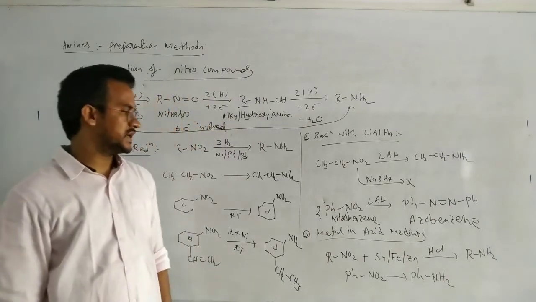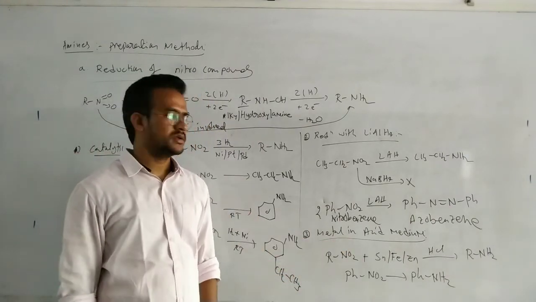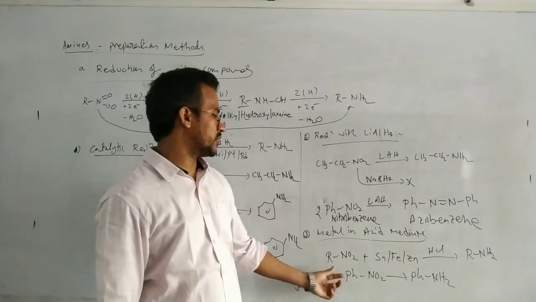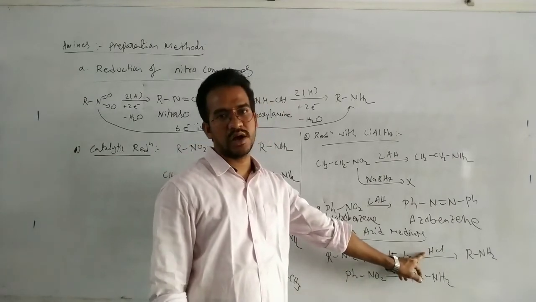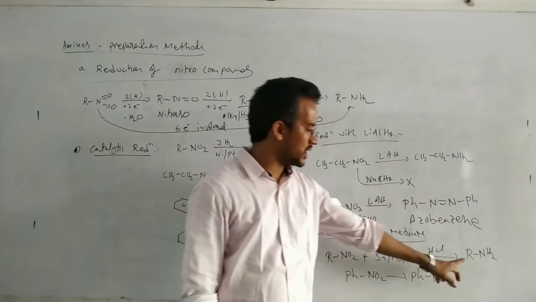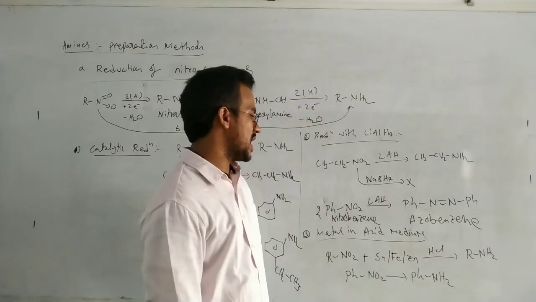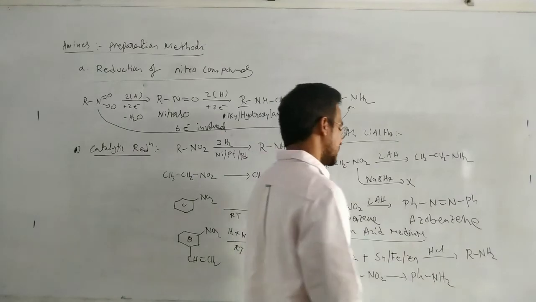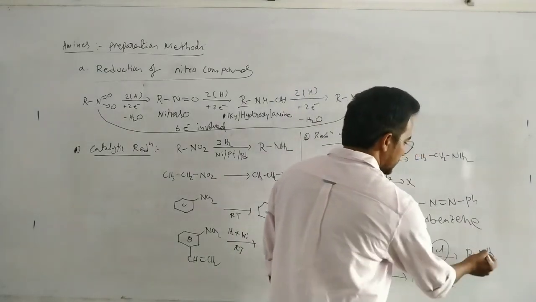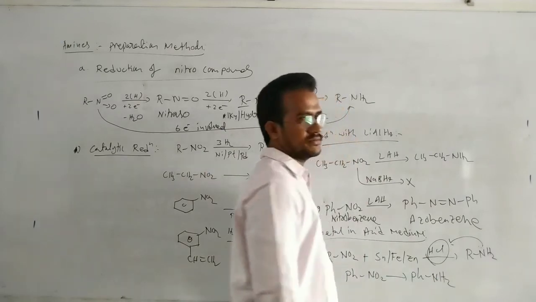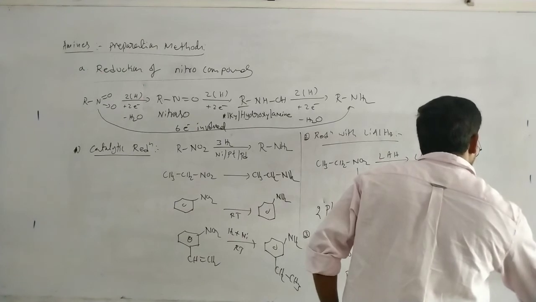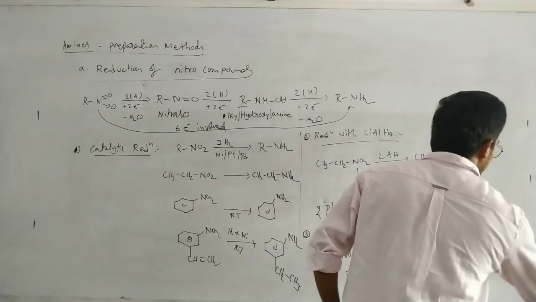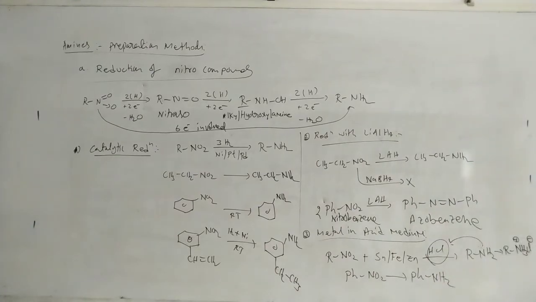The next type of reduction is a metal in acid medium. That means the nitro compound with tin, iron, or zinc in acid medium, HCl or dilute H2SO4. NO2 is reduced to RNH2. This reaction takes place in acid medium, so the NH2 may combine with the acid, and we get the salt RNH3 plus Cl minus.